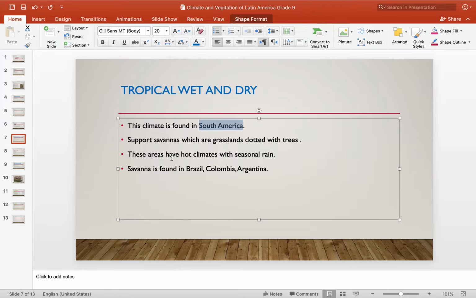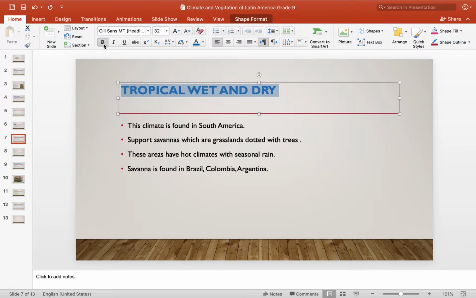These areas have hot climates with seasonal rain, which means the rain doesn't pour all year around, only in specific seasons. You can find savanna in Brazil, Colombia, and also Argentina.